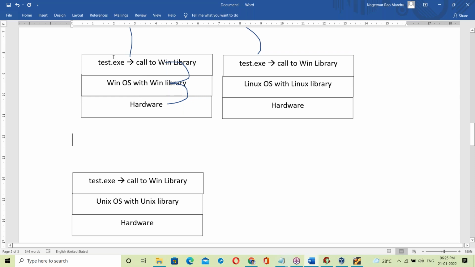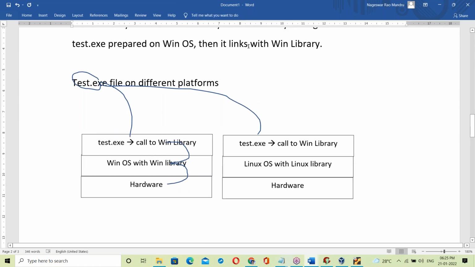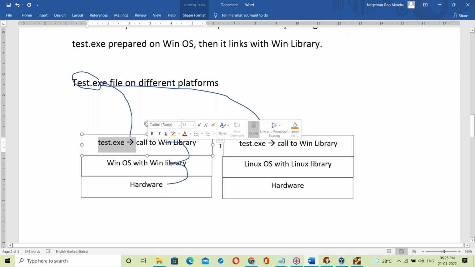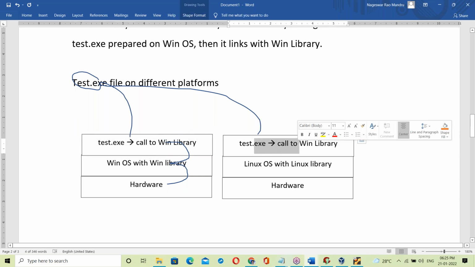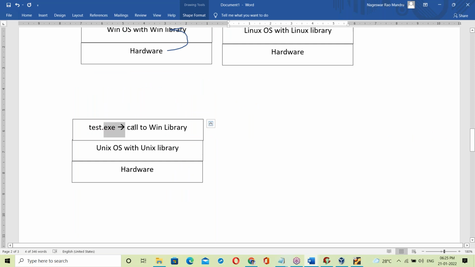In the case of the exe file, it is linked with the Windows OS library, so it will always try to call the Windows OS library only. On Windows OS it calls the Windows library. On Linux also it calls the Windows OS library. On Unix also it calls the Windows OS library. Always it will try to call the Windows OS library because of static linking. But when it comes to